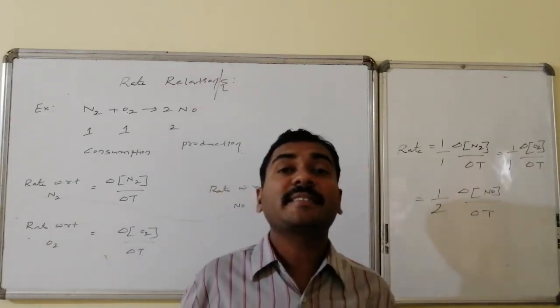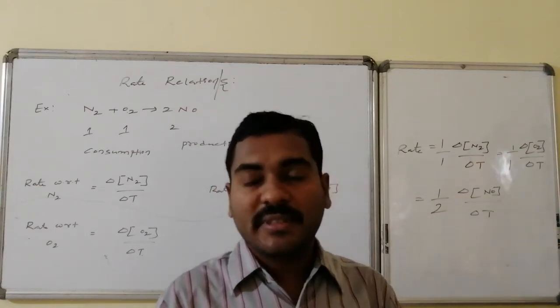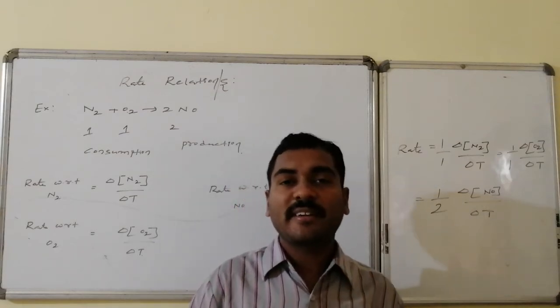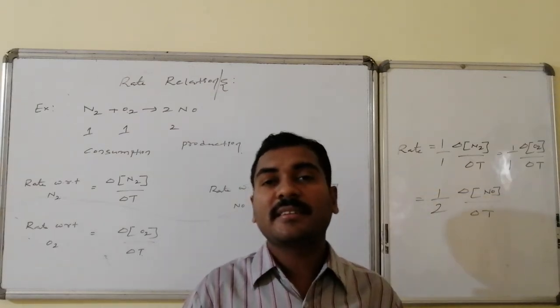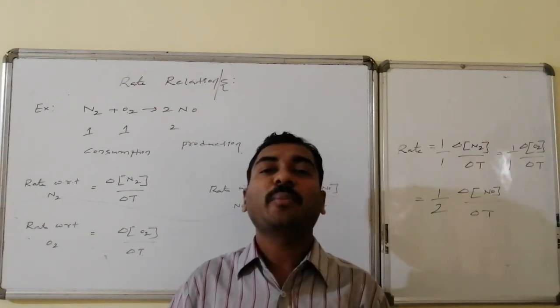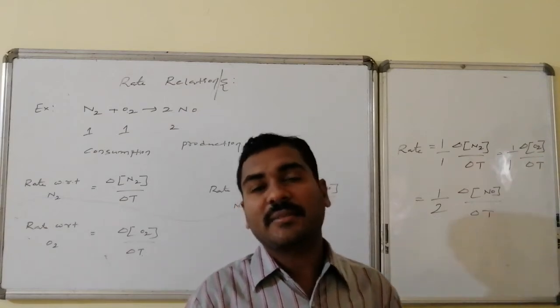Thus, rates are interrelated. Rate with respect to nitrogen, rate with respect to oxygen, and rate with respect to NO can be calculated, and the interrelation is the reciprocal of the coefficients present in the stoichiometric balanced equation, which makes the interrelation of the rates.